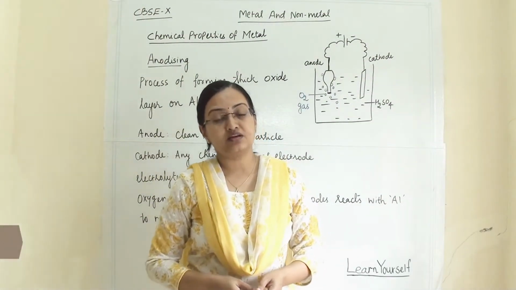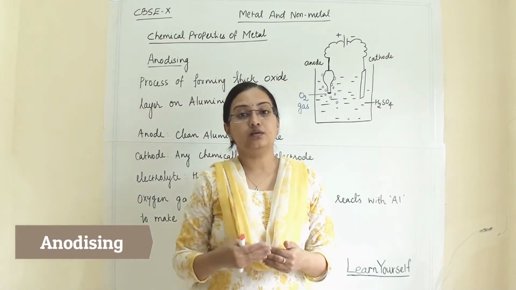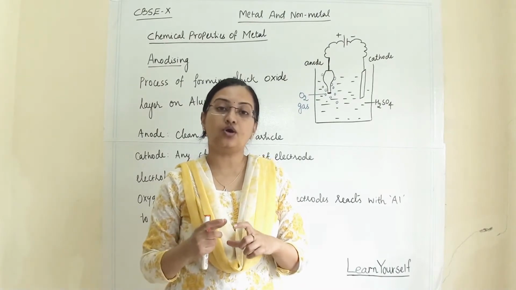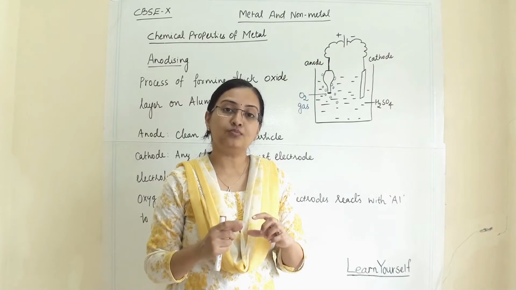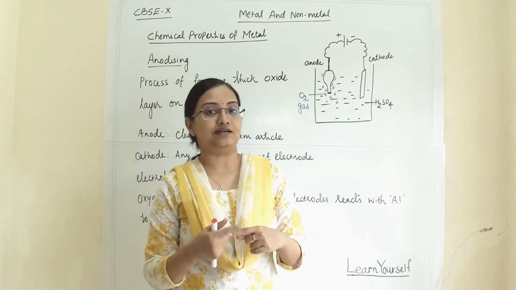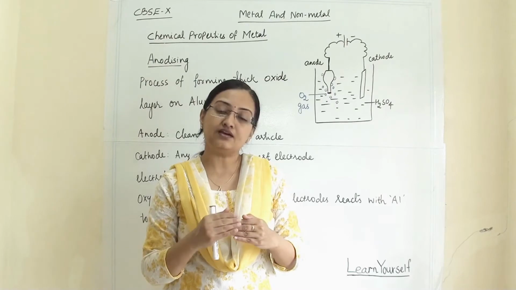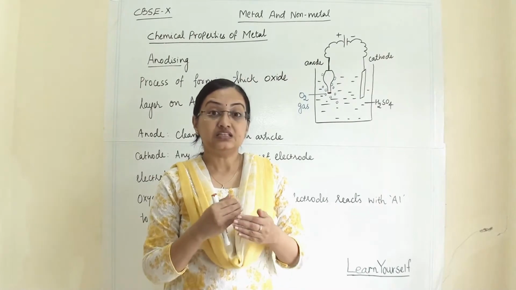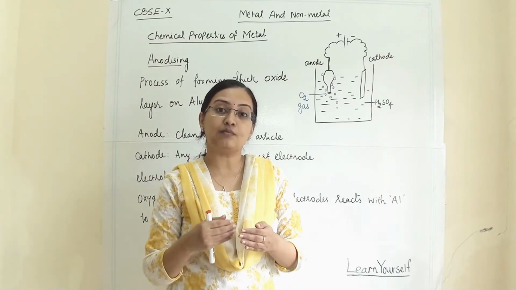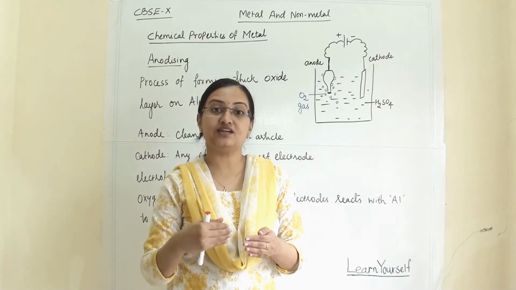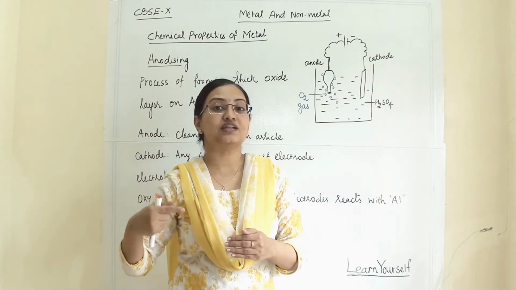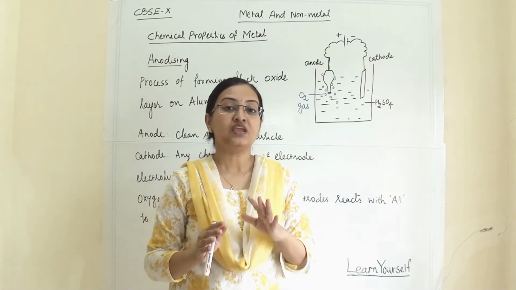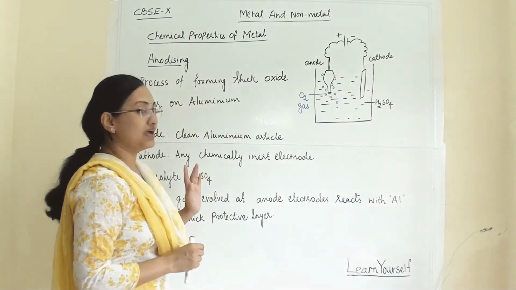We have seen under chemical properties that when aluminium comes in contact with oxygen, it will form aluminium oxide, a protective layer on the metal. Once that protective layer forms, further oxidization of the metal will not be possible. This oxide layer will save the metal from being oxidized further because of its own oxide layer on top of it. This process is known as anodizing.